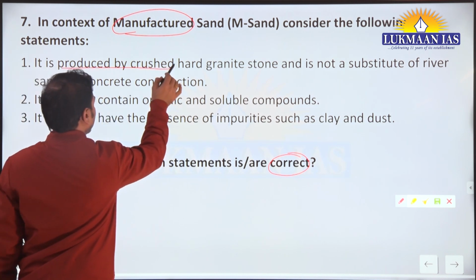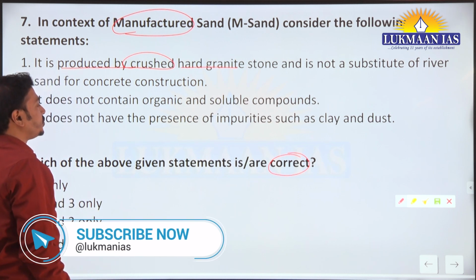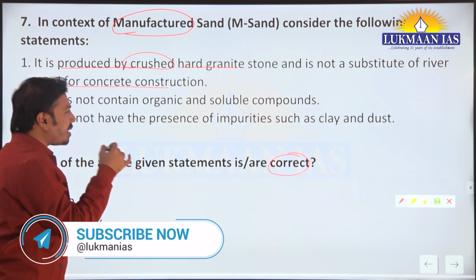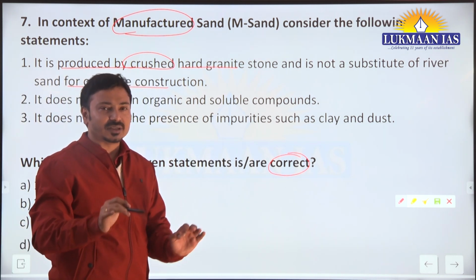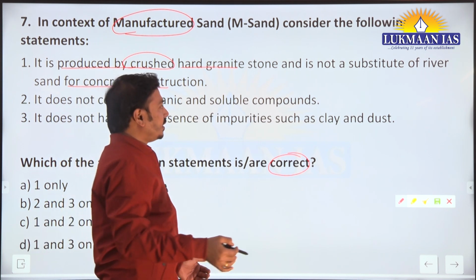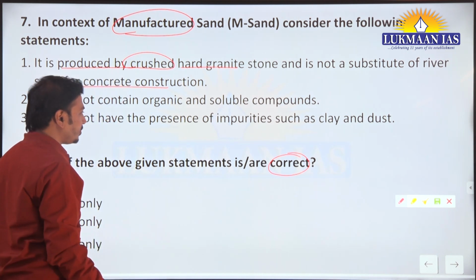It is produced by crushing hard granite stone and is not a substitute of river sand for concrete construction. Now if you are manufacturing sand, simply use logic, of course it must be a substitute, otherwise why would we manufacture it if we could simply extract it from the river.